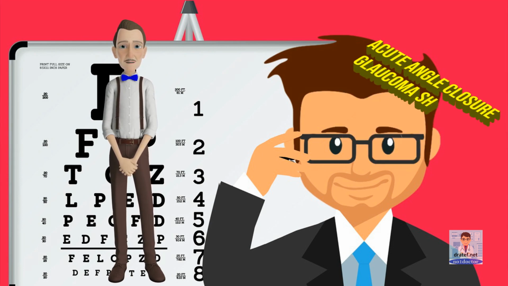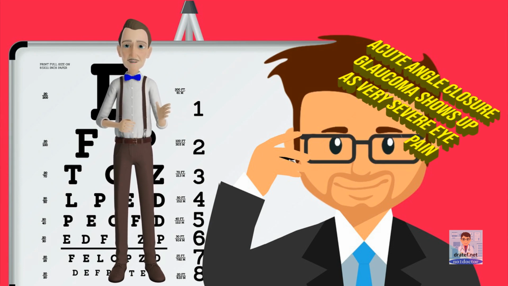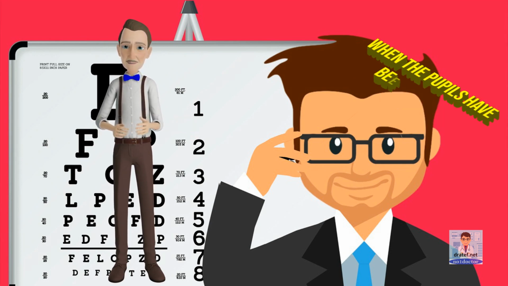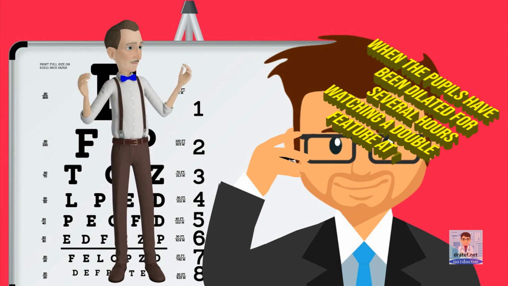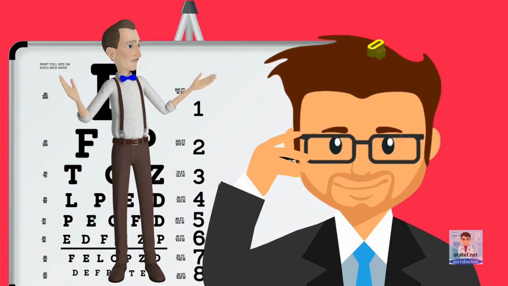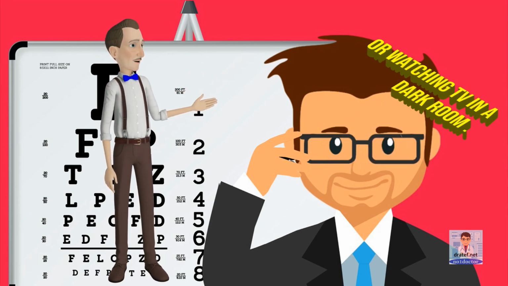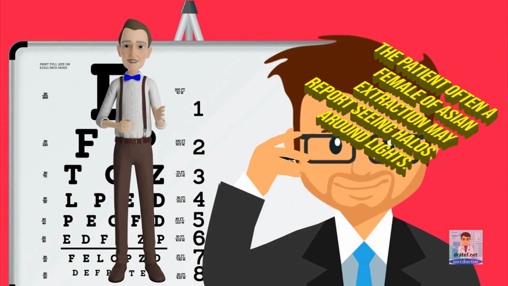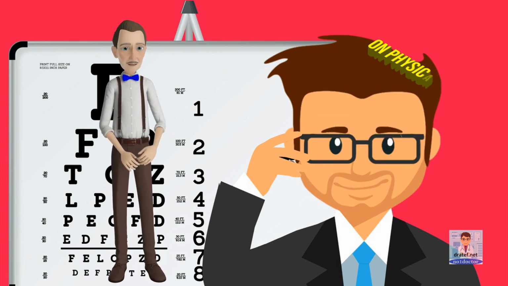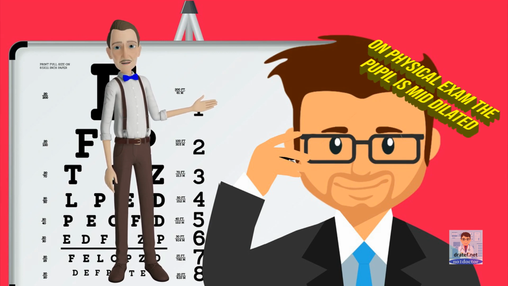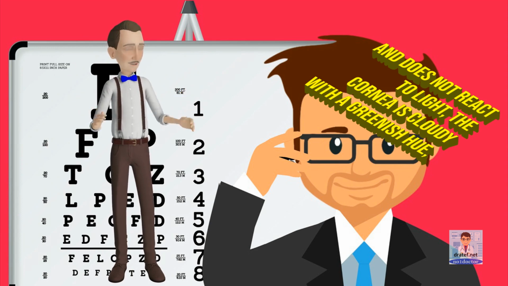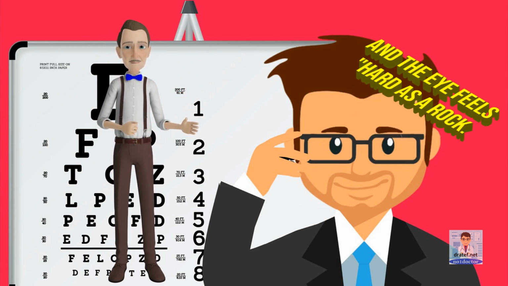One variant, however, should be recognized by every physician who might encounter it. Acute angle closure glaucoma shows up as very severe eye pain or frontal headache, typically starting in the evening when the pupils have been dilated for several hours watching a double feature at the movies, or watching TV in a dark room. The patient, often a female of Asian extraction, may report seeing halos around lights. On physical exam, the pupil is mid-dilated and does not react to light, the cornea is cloudy with a greenish hue, and the eye feels hard as a rock.